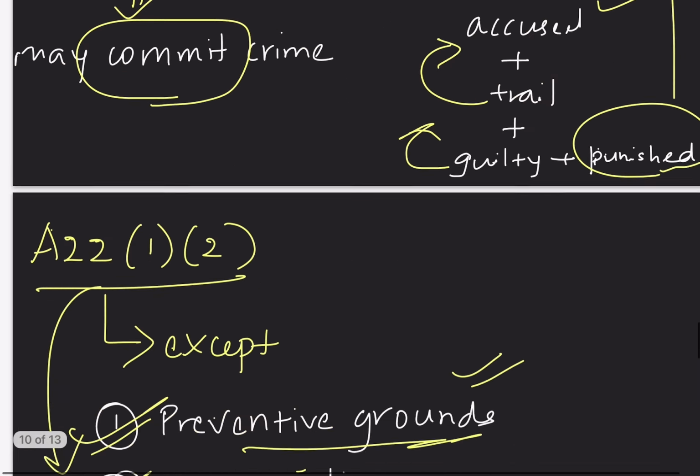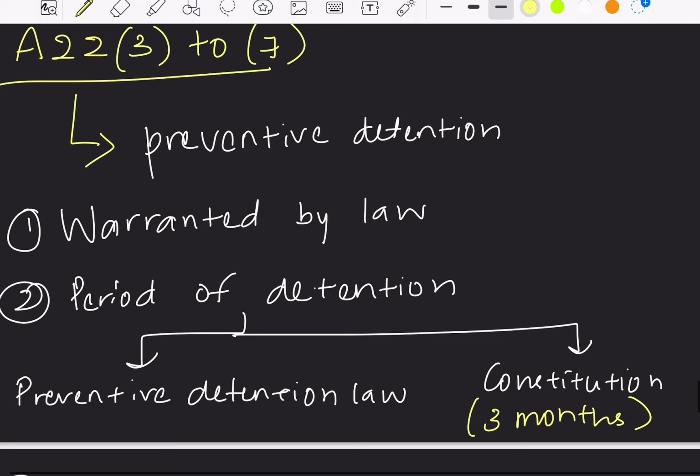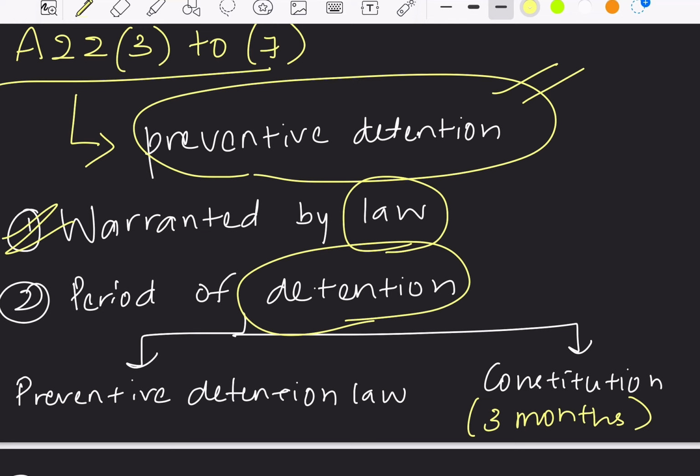So Article 22 Clause 3 to Clause 7 is providing safeguards for a person arrested on grounds of preventive detention. Even for such a person, the arrest has to be legal, right? So this arrest has to be warranted by law. The period of detention also has to be legal.